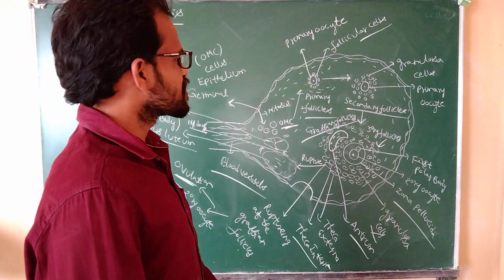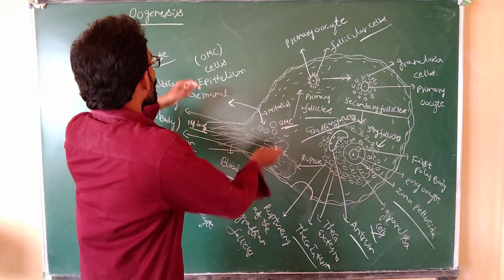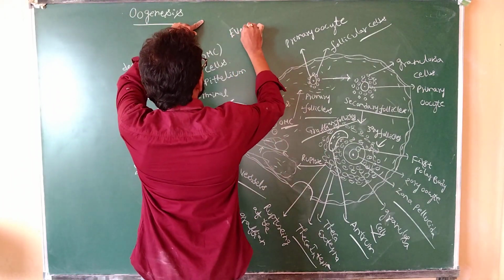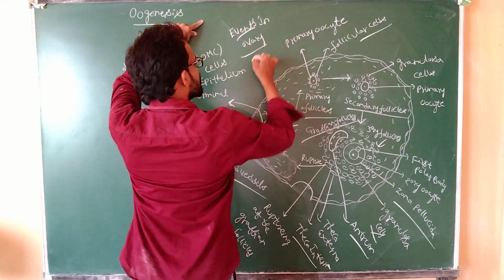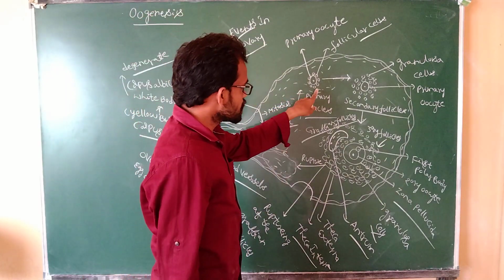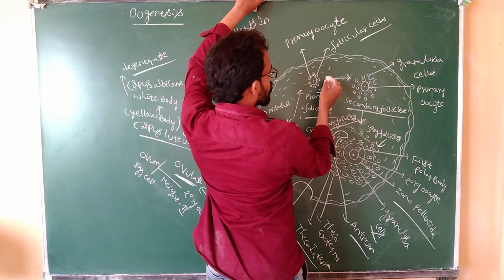All these events are taking place inside the ovary. These are the events in the ovary. See here, first one, the mitosis process. Again, the mitosis process indicates the growth phase.